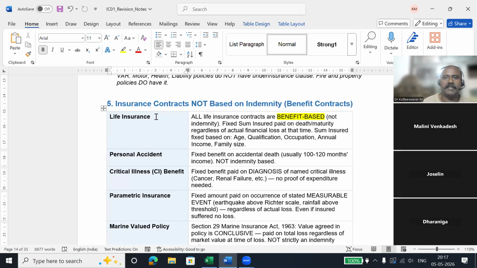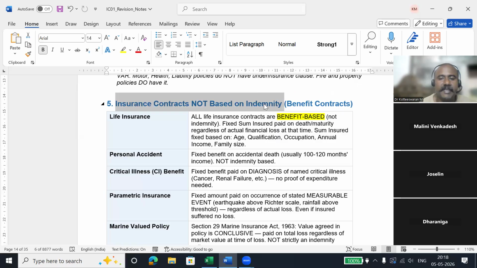They cannot say, this person took that insurance at 40 years, at that time I gave 1 crore insurance, now his age is 60, after 20 years he is very old, he is not worth 1 crore, I am going to pay only 50 lakhs. I cannot reduce like that. I cannot depreciate or appreciate the amount for the life of a person. So there are areas where you cannot apply the principle of indemnity. Those areas are limitations of the insurance contract of indemnity.